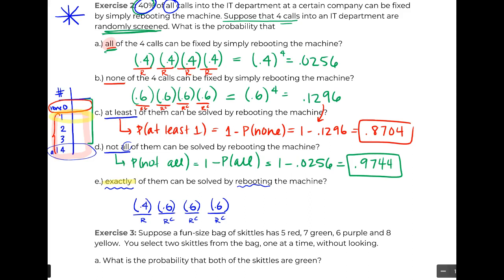The only thing that changes here is, unlike A and B, there are different ways that this could happen. If I made up that entire tree, there's actually 4 different ways to get one that fixes by reboot. This could happen in the first slot, the second slot, the third slot, or the fourth slot. So we need to multiply all of this by a 4 out in front. I think that's the part that students struggle with the most, is when do I need to multiply by the number of things and when do I not have to do that.